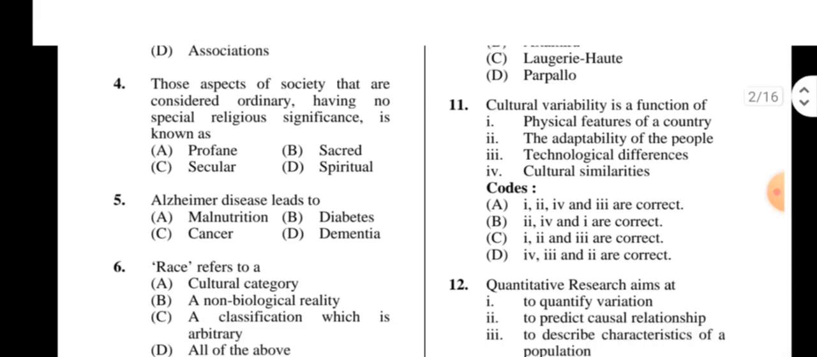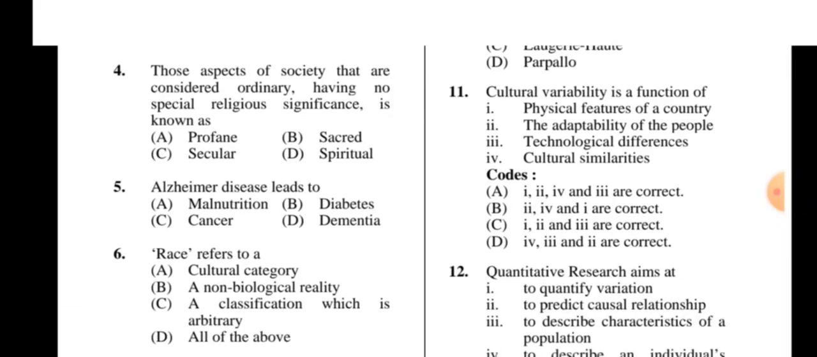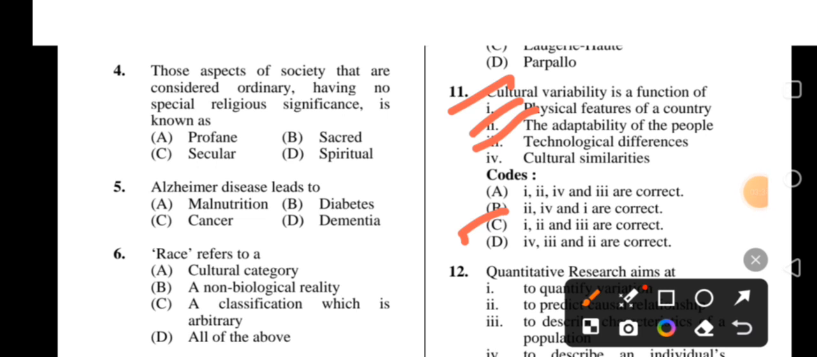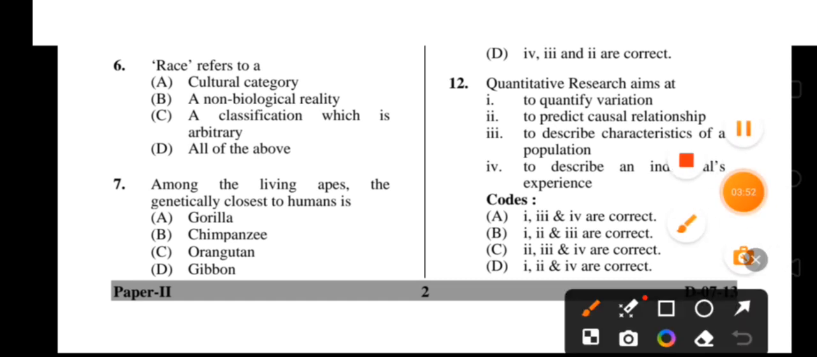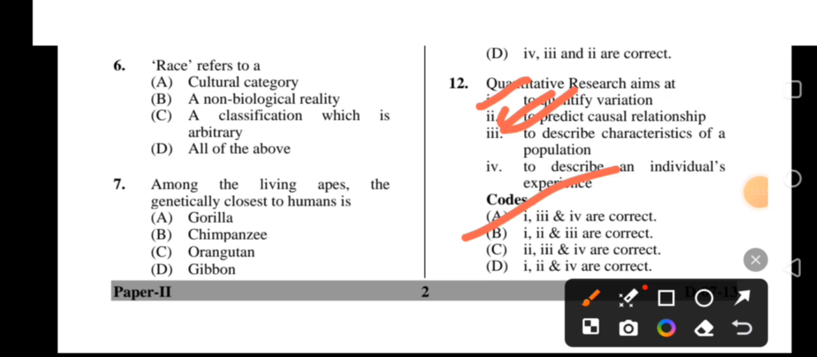Next, cultural variability is a function of physical feature of a country, adaptability of the people, technological differences, cultural similarities. So here, the right option is C. 1, 2, 3 are correct. 12. Quantitative research aims at to quantify variation, to predict causal relationship, to describe characteristics of a population, to describe an individual's experience. So here, the right option is 1, 2, 3, means B is the correct option.